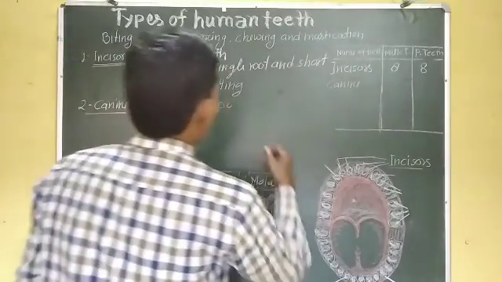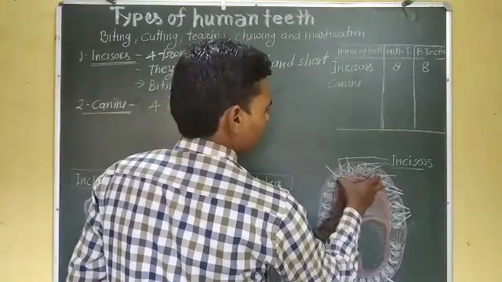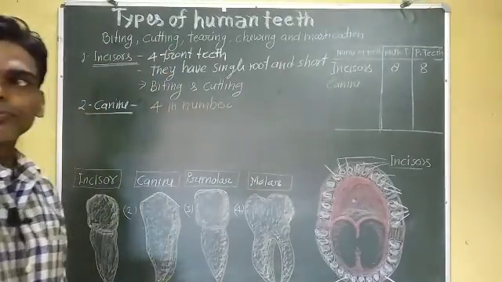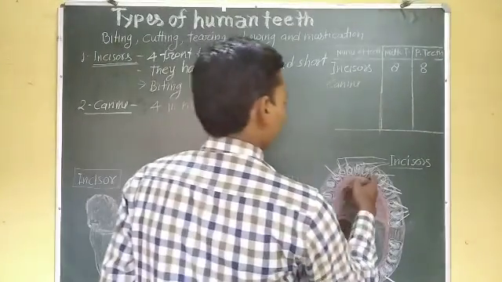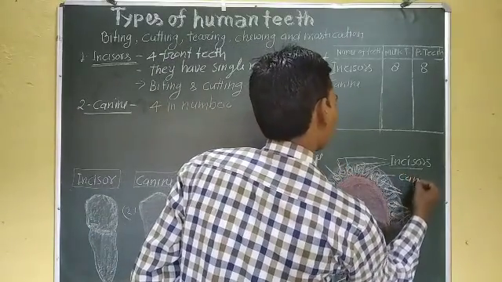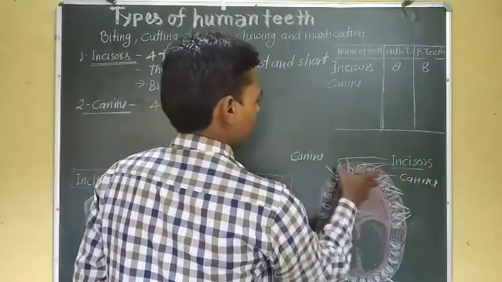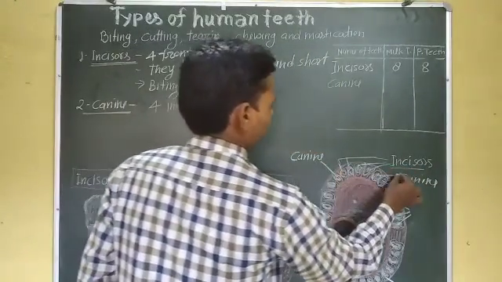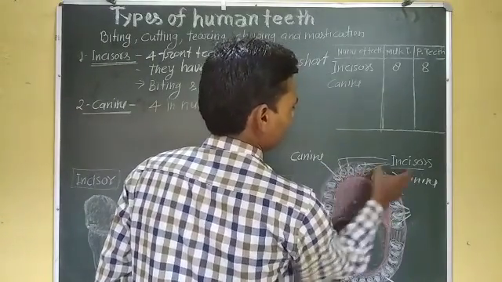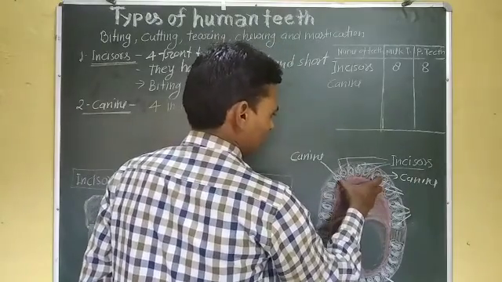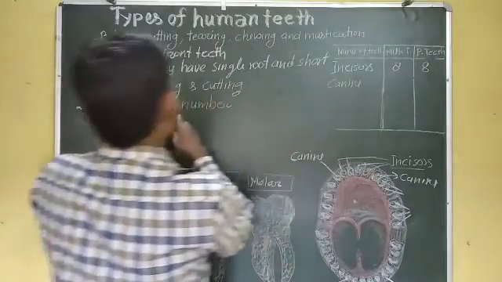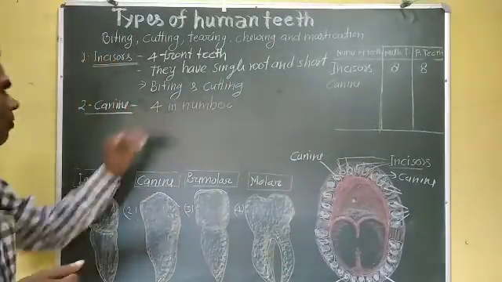Okay, 2 in upper jaw and 2 in lower jaw. This is a canine and this is a canine. Canines are found at the side of the incisors. These are all incisors. So 2 in the upper jaw and 2 in the lower jaw. Its total number is 4.